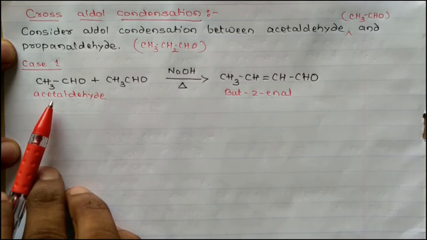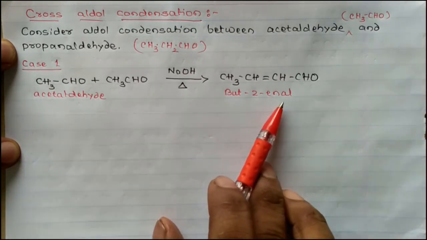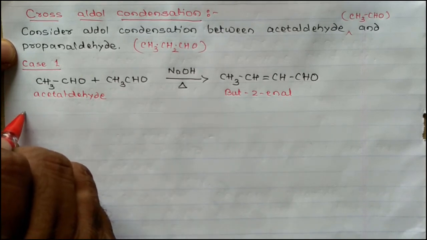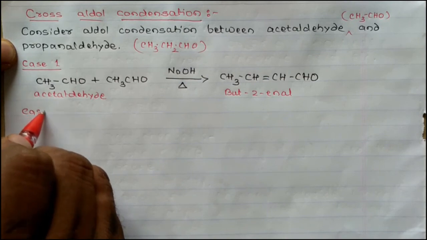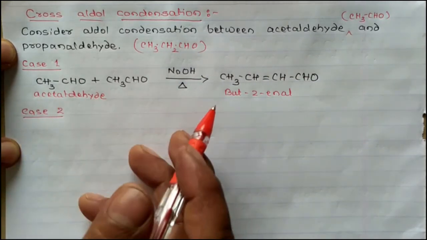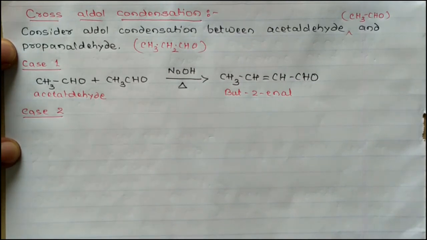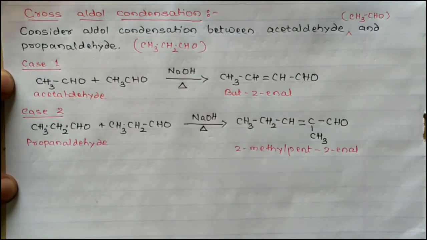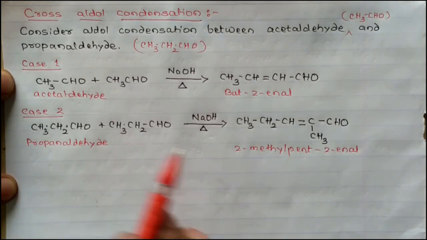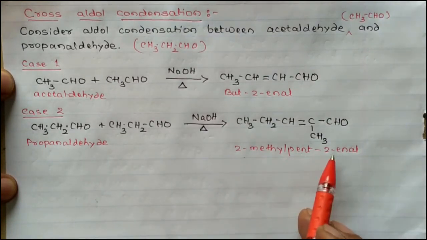Acetaldehyde on aldol condensation gives but-2-enal. Here the same molecules undergo aldol condensation. In case 2, only the molecules of propanaldehyde undergo aldol condensation: two molecules of propanaldehyde give 2-methylpent-2-enal.